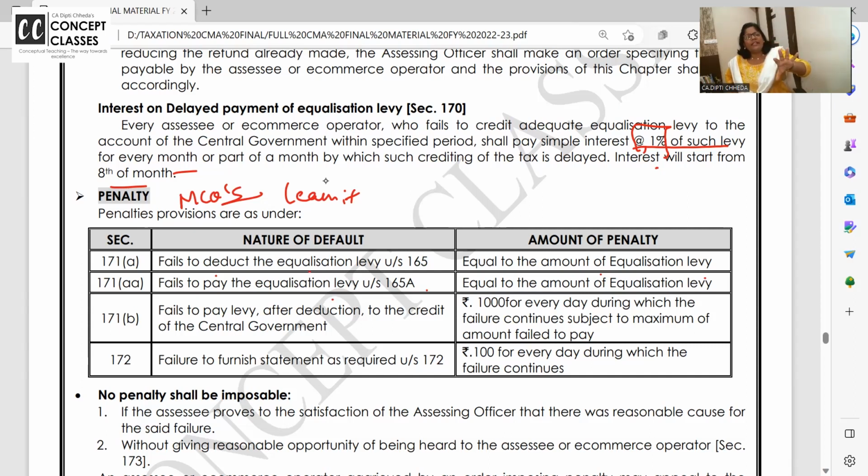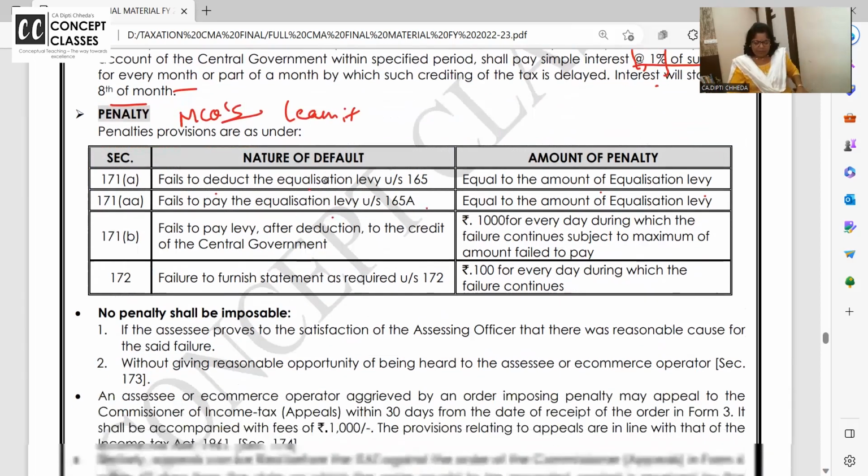165 equalization कटना भूल गए तो whatever is the amount, exactly equal to your equalization amount. Failure to pay the levy after deduction to the credit, काट के जमा करना भूल गए तो 1000 per day till maximum of the amount which you have paid. मतलब equalization levy का कितना amount है उतना. Statement furnish करना भूल गए तो 100 per day.